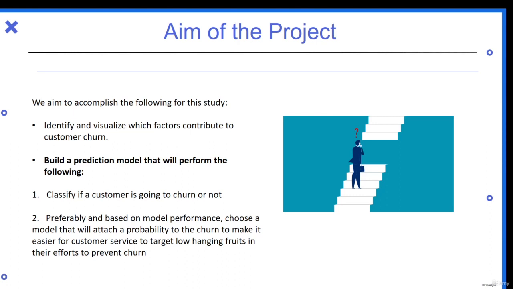And then we'll build a prediction model that will classify whether a customer is going to churn or not. Based on model performance, we'll choose a model that will attach a probability to the churn, to make it easier for customer service to target low hanging fruits in their efforts to prevent churn. That means it will help the bank prevent customers from churning. They'll provide some additional services which will help them prevent their customers from leaving the bank. This is a very fruitful problem if proved successful for the bank.